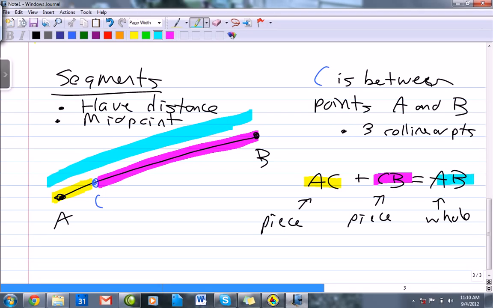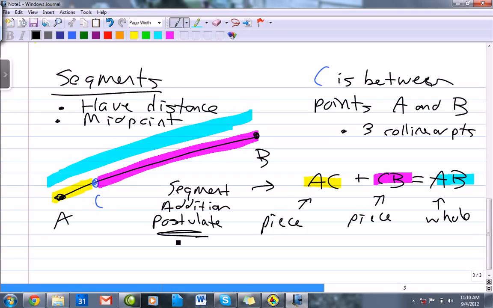And that's pretty obvious, and things in geometry that are pretty obvious, trivial, are called postulates. And so this is called the segment addition postulate. Piece plus piece is whole. Pretty obvious, but again, postulates are unproven, obvious truths.